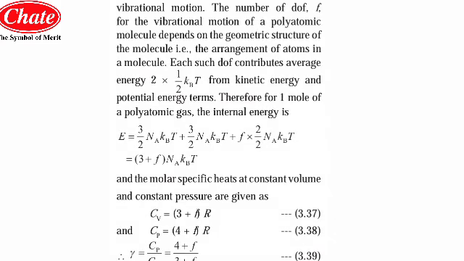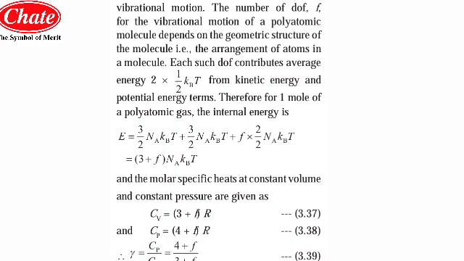Thus, the number of degrees of freedom, that is f, for the vibrational motion of the polyatomic molecule depends on the geometric structure of the molecule. So students, the geometrical structure of that particular molecule matters in this condition, that is, the arrangement of atoms in the molecule. Each such degree of freedom contributes an average energy of 2 into half kB T, from the kinetic energy and potential energy terms.